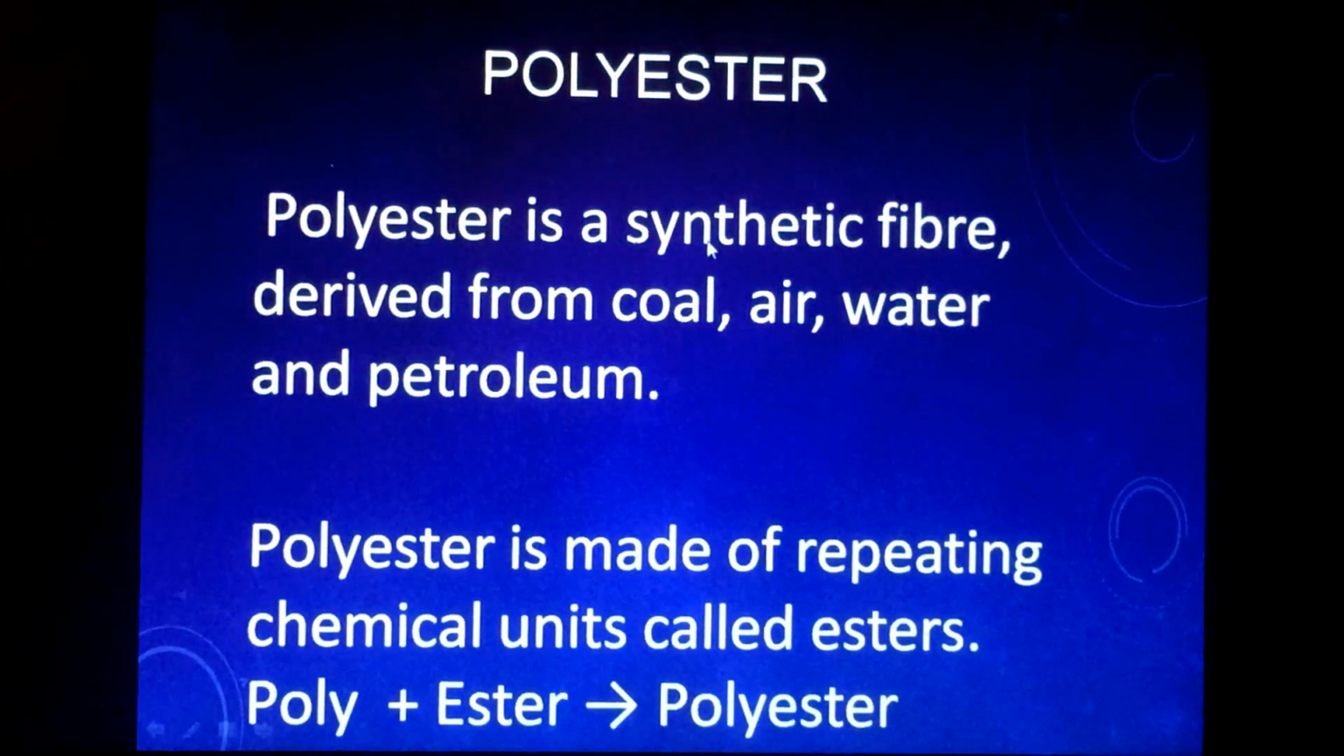Polyester. Polyester is a synthetic fiber derived from coal, air, water and petroleum. So nylon is derived from coal, air and water. Polyester is derived from coal, air, water and petroleum. Polyester is made of repeating chemical units called esters. Poly times ester makes polyester.